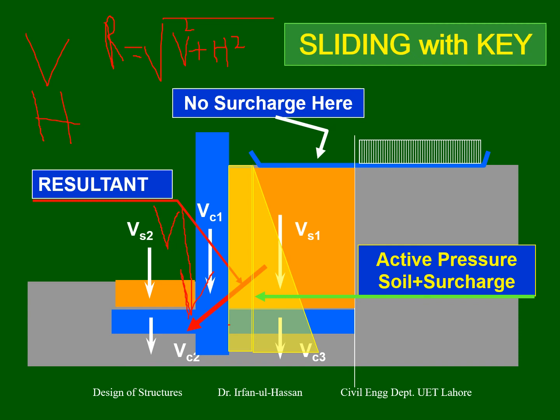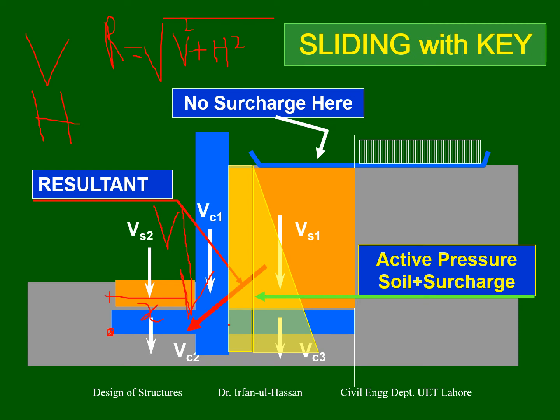This distance can be computed as x, where x equals M restoring minus M overturning divided by the vertical forces V.